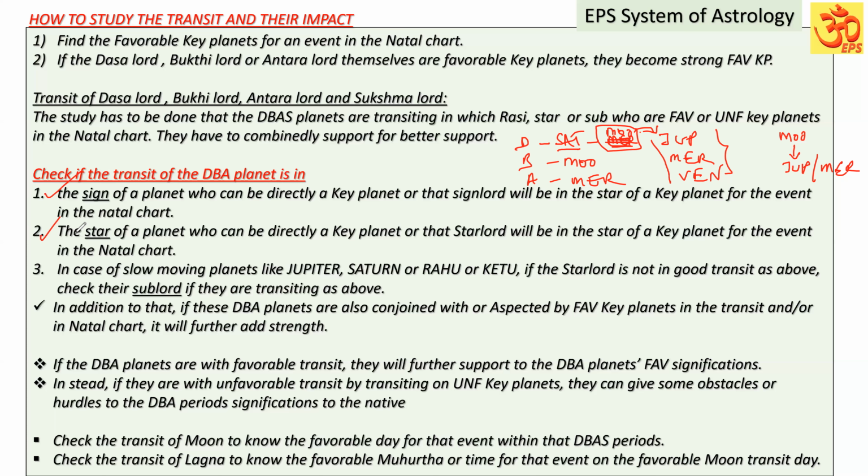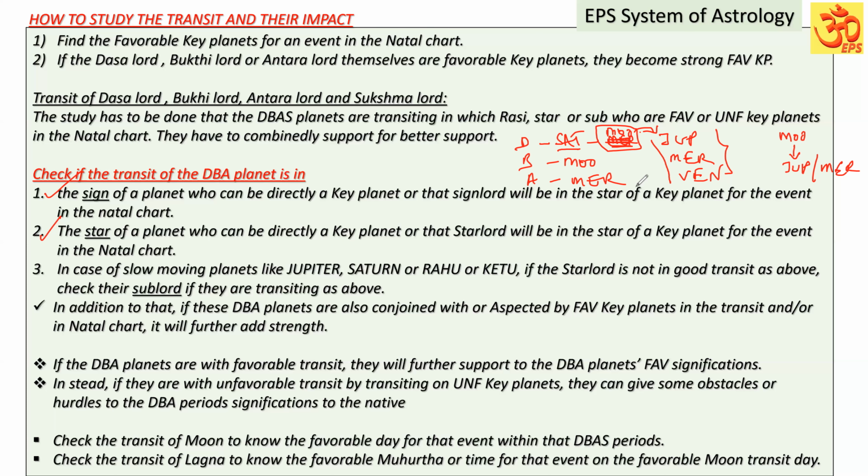Next one, we have to check the Dasa Lord Saturn in the nakshatra of the planet, which is directly a key planet, or in the star of the key planet. The same rule I explained for the Rasi Lord applies for the star lord also. Suppose Saturn is in the sign of Moon, in the star of Mercury, or in the star of Jupiter, directly it can be there, right? Or Saturn may be in the star of a planet, and that star lord in the natal chart can be in the star of this key planet.